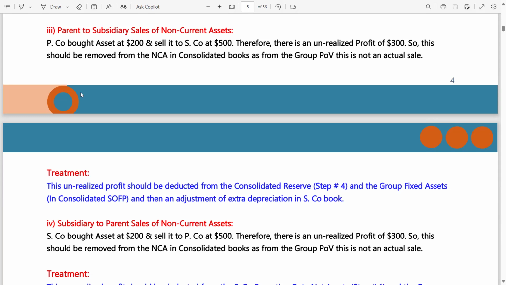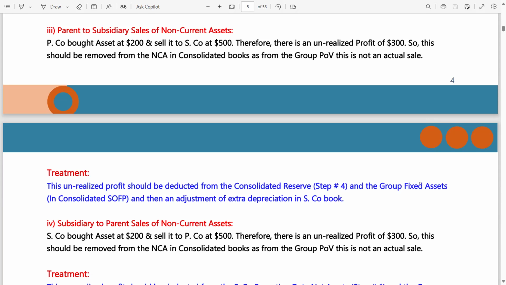If you watched my IAS 12 income tax lecture, I explained the treatment of these cases there. This unrealized profit should be deducted from the consolidated reserve.